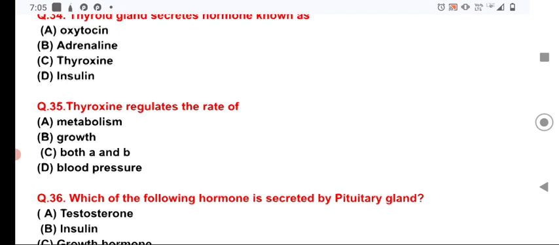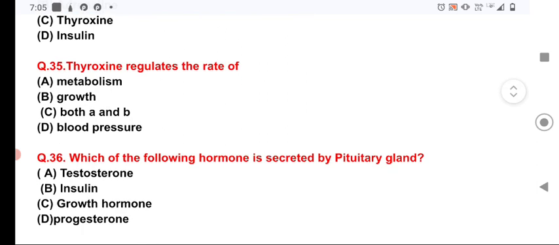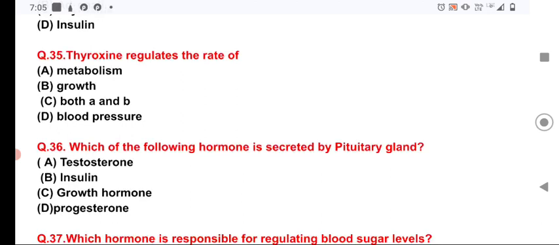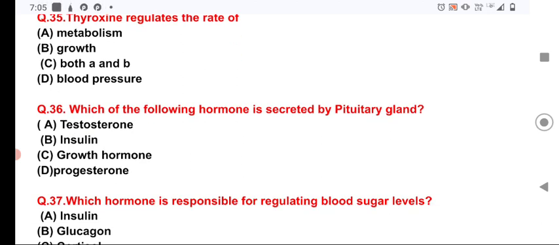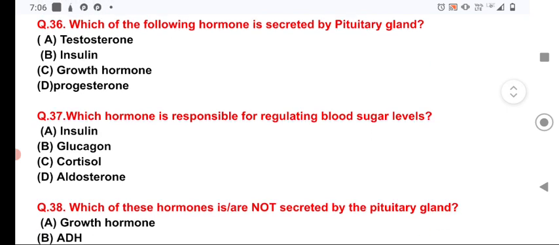Now, question number 35. Thyroxine regulates the rate of metabolism, and it also regulates the growth of the body. Now, question number 36. Which of the following hormones is secreted by the pituitary gland? Growth hormone is secreted by the pituitary gland, whereas testosterone is the main androgen hormone secreted by the testes, insulin is secreted by the beta cells of the pancreas, and progesterone is secreted by the ovary of females. So option C is the correct option for question number 36.